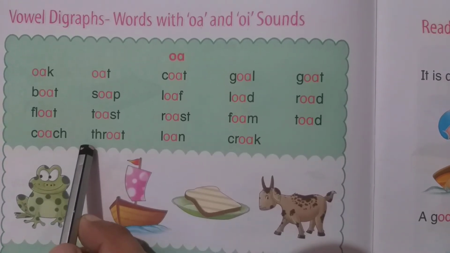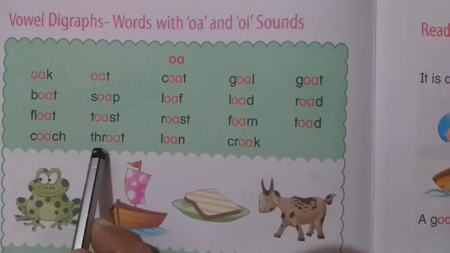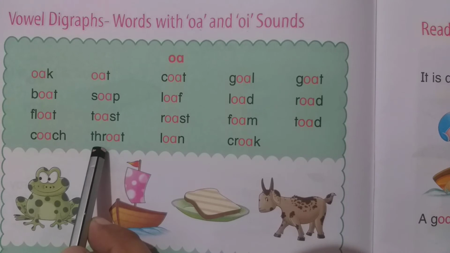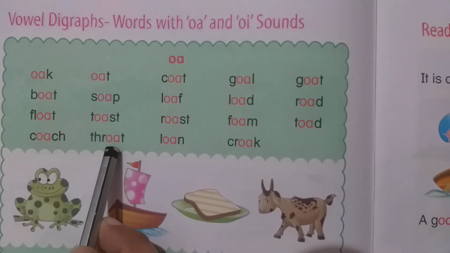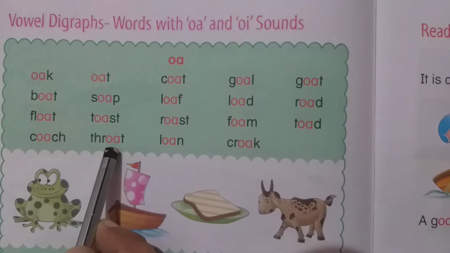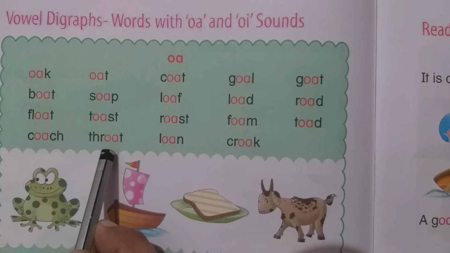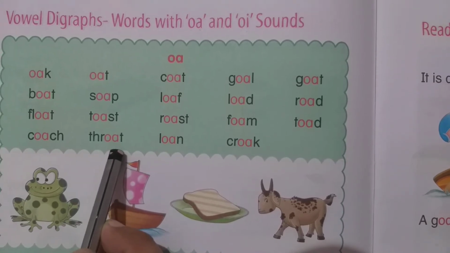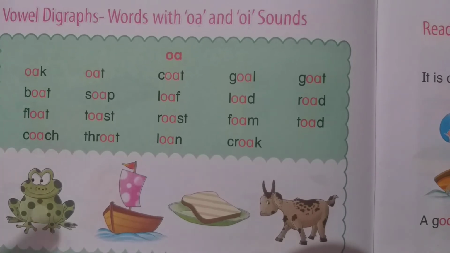The sound of THR is thr. OA is O. The sound of T is T. Together we will say throat. Throat. Repeat with me, dear students.